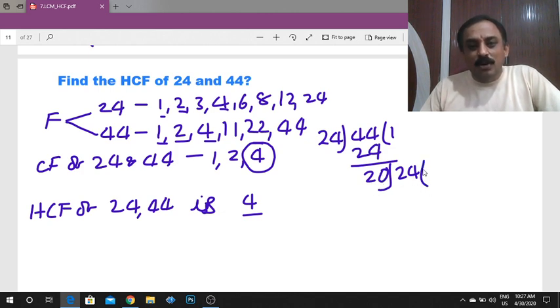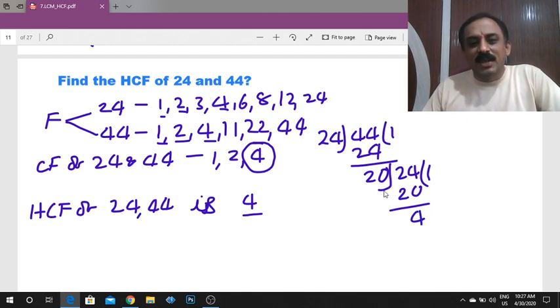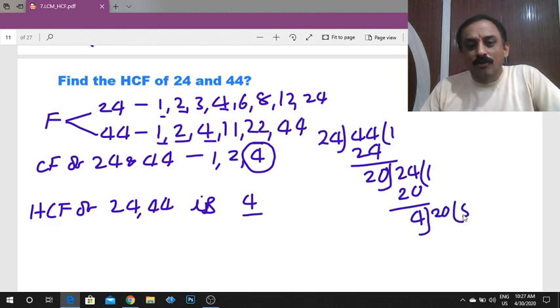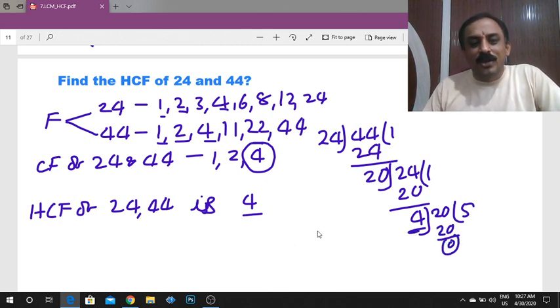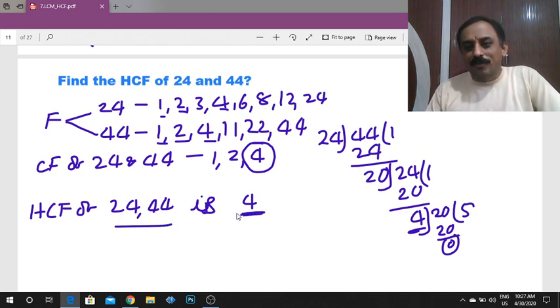Divide with the present remainder, 20 once 20. Here the remainder is not 0. If the remainder is 0, 20 will become HCF. But here the remainder is not 0. Now once again take this 20, divide with the present remainder, 4 5s are 20. What is the remainder? 0. Therefore, the HCF of 24 and 44 is 4.